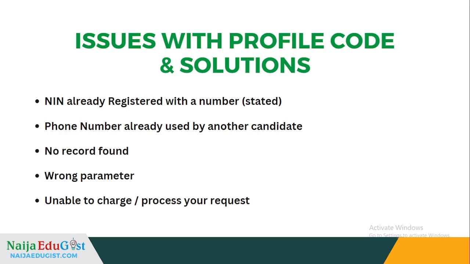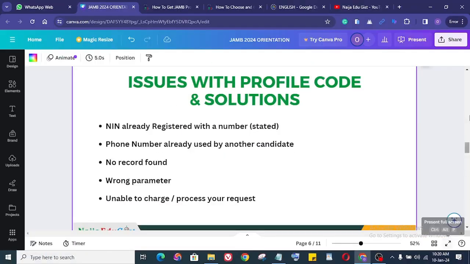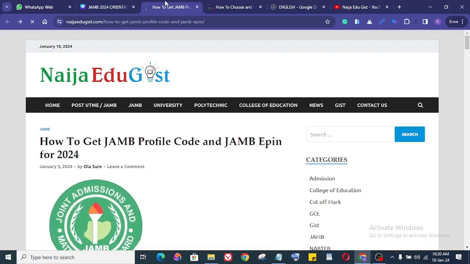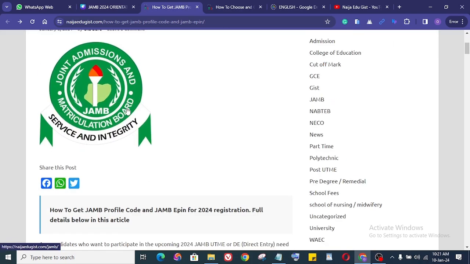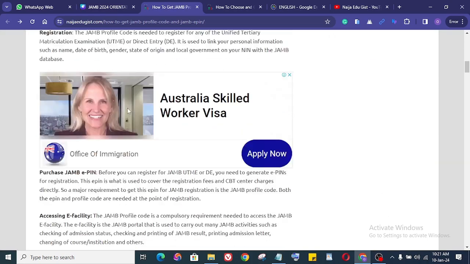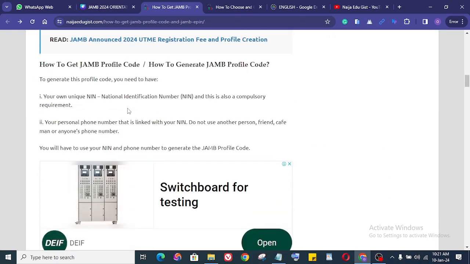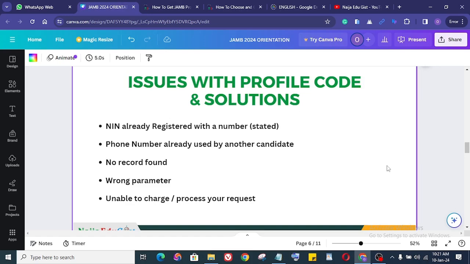Also, if you are having issues with this profile code or any way to generate it, I've written a comprehensive article on my blog at nigeriadogist.com. I'll put the link to this particular page also on how you can generate the profile code. I explain everything, and if you have any issue with it, of course you can reach out to me.